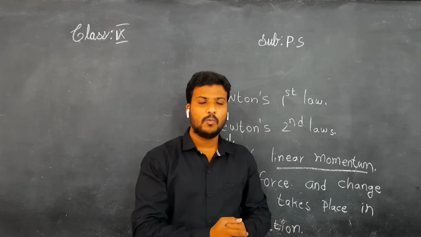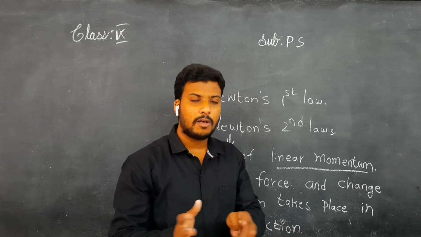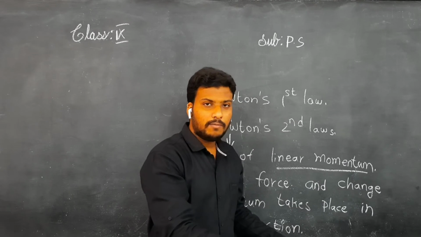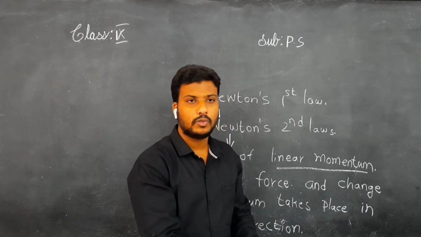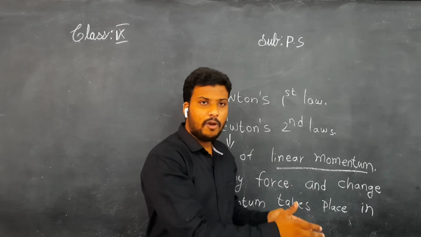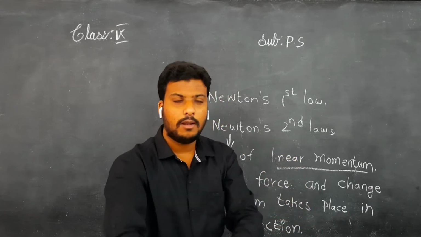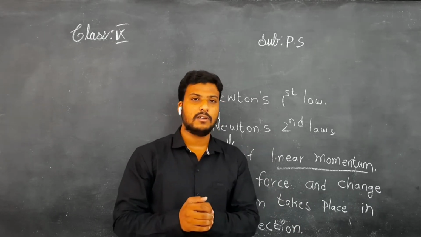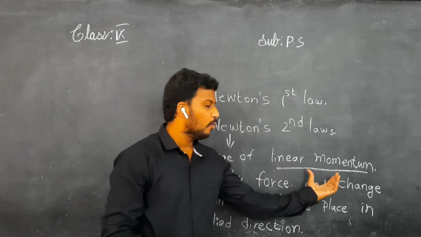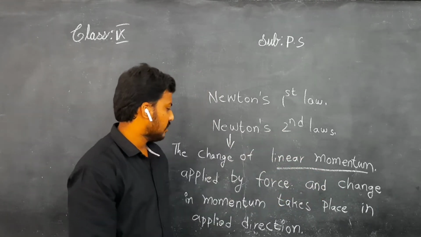The bike, obviously. Why? Here the bike is moving with full speed, nothing but velocity, and the body of the bike has a very big mass, no? So it is a combined property of both velocity and mass. If it hits the wall, more damage is caused to the bike than the bicycle, children. Understand? This is linear momentum, nothing but a combined property of both mass and velocity.